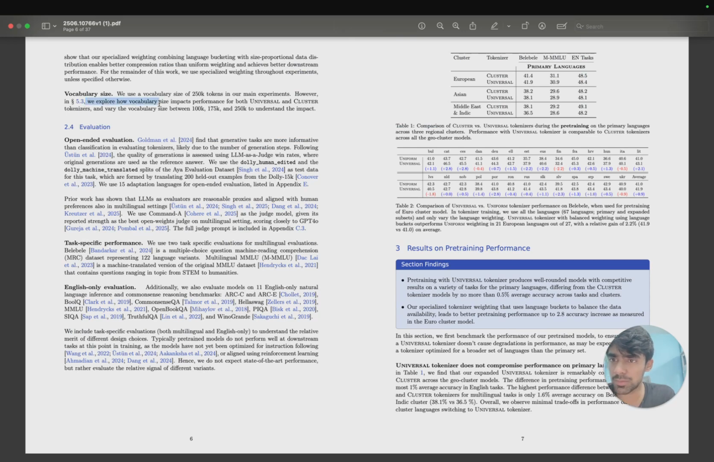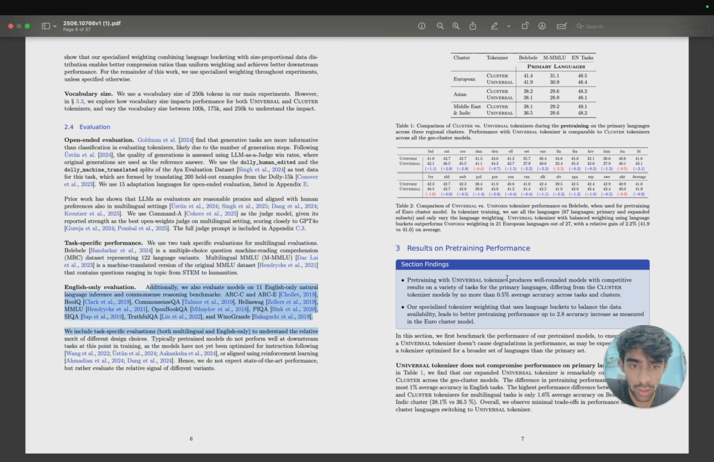However, in 5.3, we explored that vocabulary size impacts performance for both universal as well as cluster tokenizers. Okay, they have tried 100k, 175k, and 250k to understand the impact. And for evaluation, they use open-ended evaluation, as generative tasks are more informative than classification in evaluating a tokenizer. I think I'll let you guys read it. These are task-specific performance on multilingual evaluations, multiple choice questions, and the machine reading comprehension (MRC) dataset, which we'll see. An English-only evaluation is also there to check how good it is performing there.